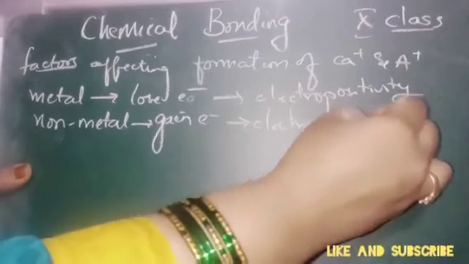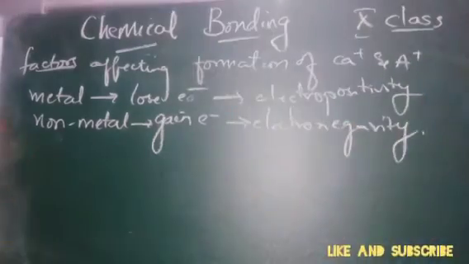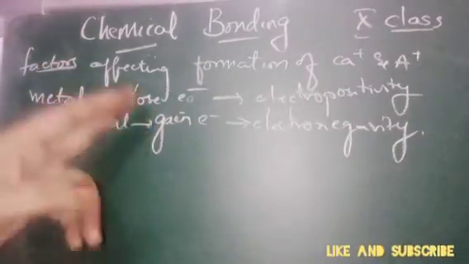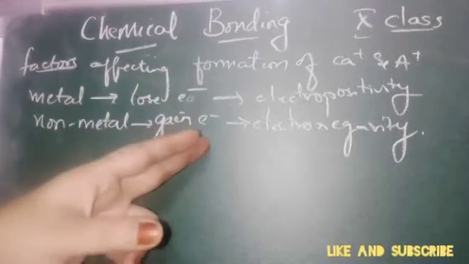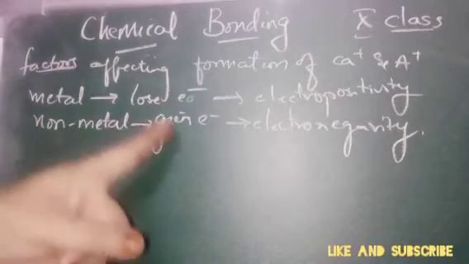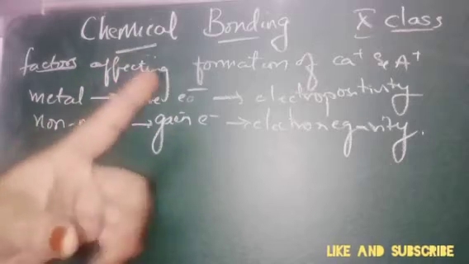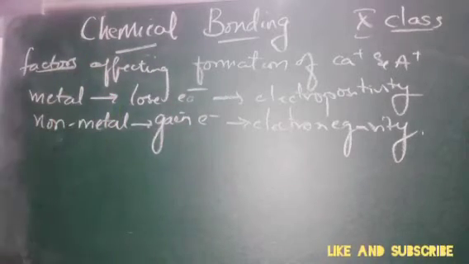What is it called? It is called electronegativity. Metals lose electrons and show electropositivity. Non-metals gain electrons and show electronegativity. The elements with more electronegative character form anions.